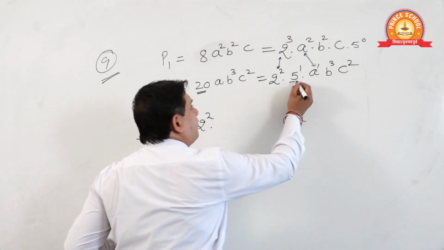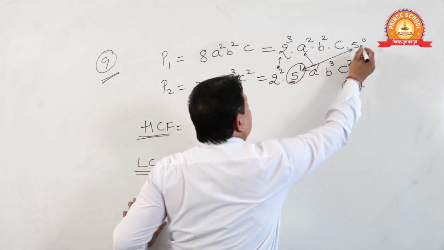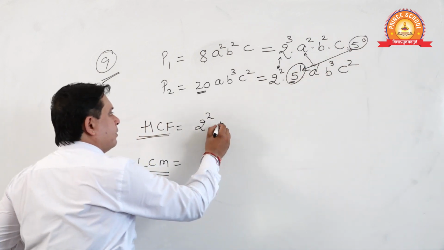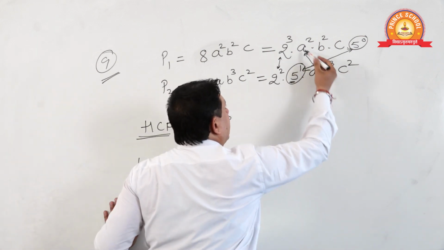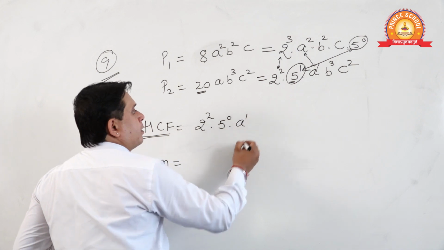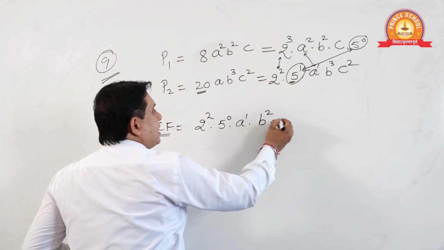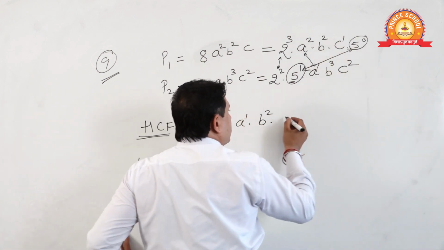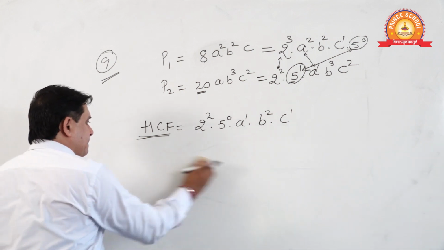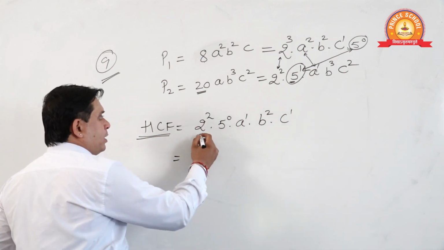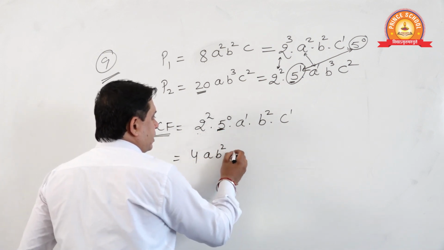Out of 1 and 0, which is smaller? Now in case of A, which is smaller? This one. In case of B, which is smaller? This one. In case of C, which is smaller? This one. Yes or no? Therefore, the HCF will be 4 into 1, 4. A, B square, C.